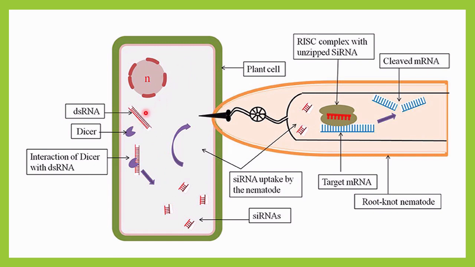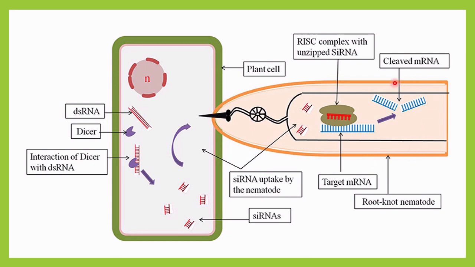Okay, so now double stranded RNA first of all will be cut down by using Dicer, and as a result of that, you can see here small interfering RNAs, or also called silencing RNAs, will be formed. So this is siRNA. S means small, I means interference RNAs, or it is also called silencing RNAs. Okay, so small fragments of siRNA will be generated. Now what happens? This is the nematode.